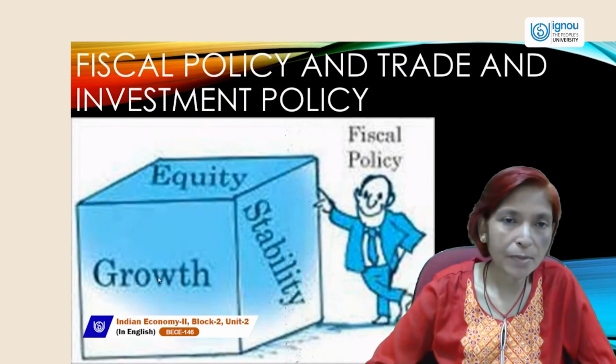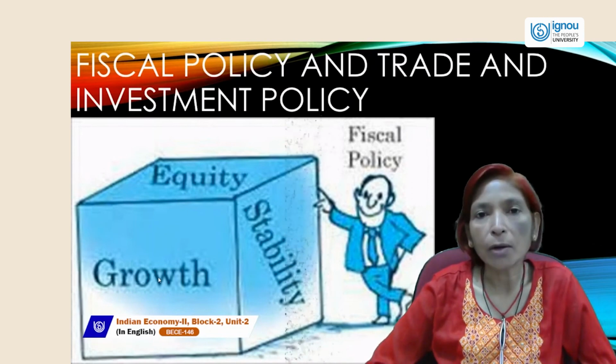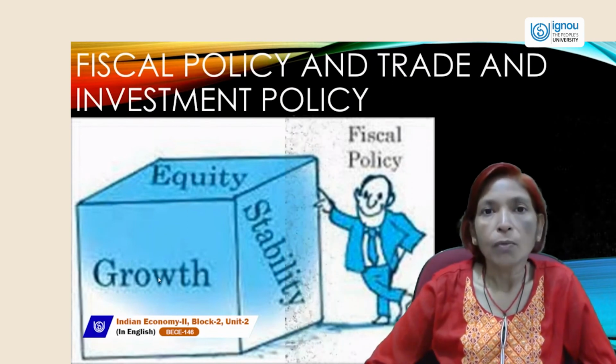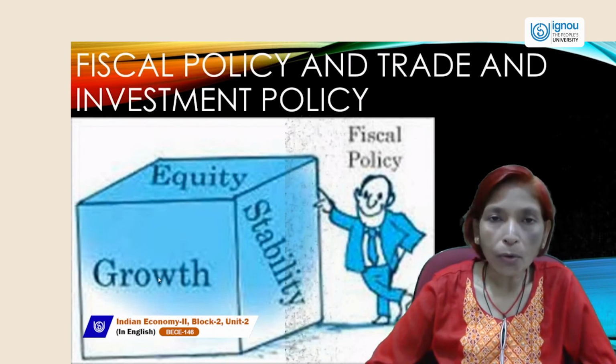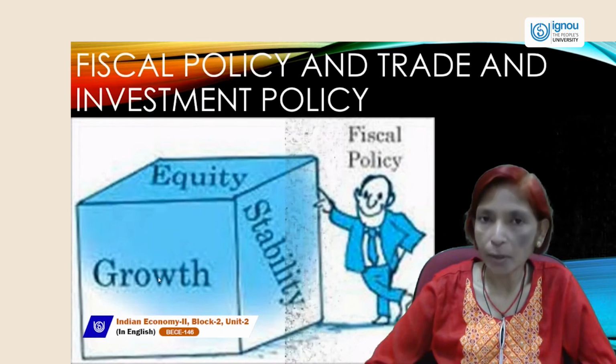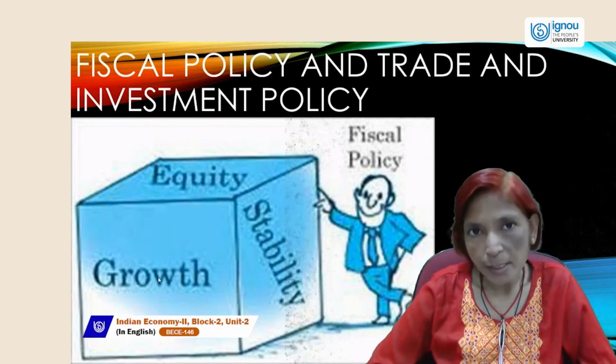In the last session we studied what macroeconomic policy is, what the main objectives of macroeconomic policies are, and the important role of monetary policy under macroeconomic policy. We have discussed monetary policy.